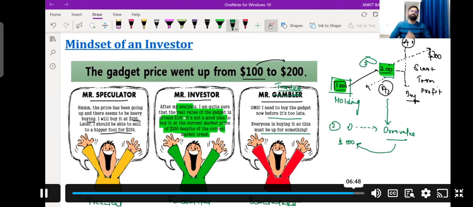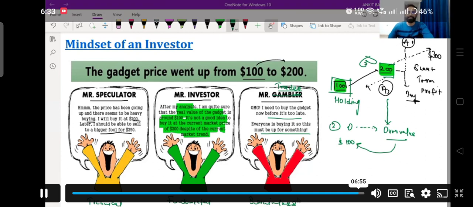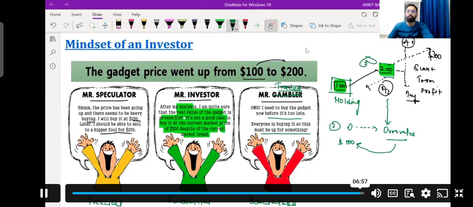So hopefully you are able to understand the difference between speculator, investor, and gambler, and you might be able to understand who will be using fundamental analysis. So in the coming lecture, we will be discussing more new topics.